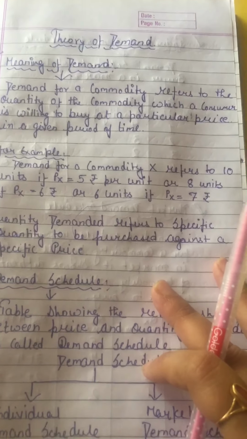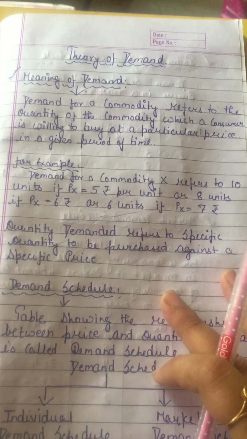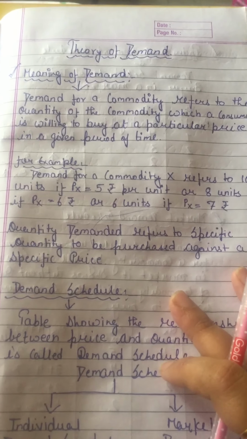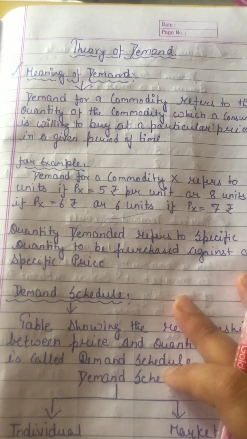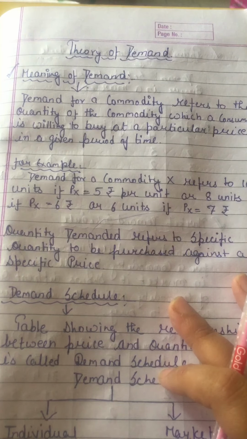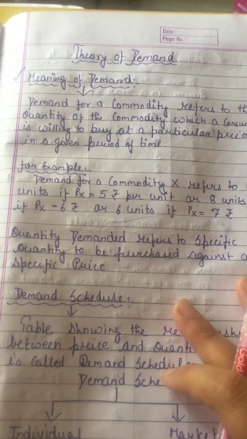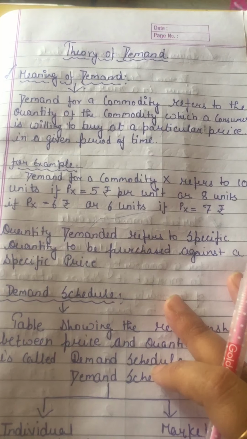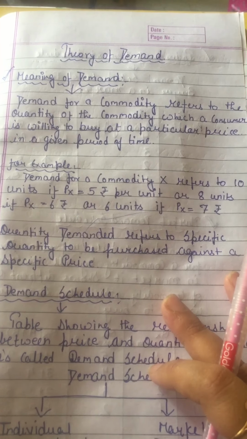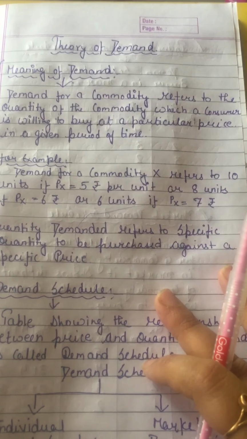Hello students, today I am going to start a new chapter, that is the theory of demand. Before starting the chapter, I am going to tell you what is the demand. So first topic is the meaning of demand. Demand for a commodity refers to the quantity of a commodity which a consumer is willing to buy at a particular price in a given period of time.